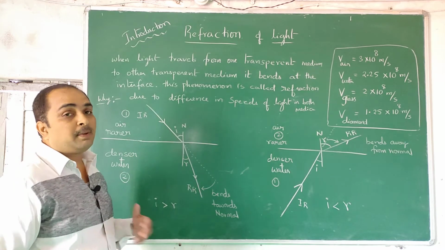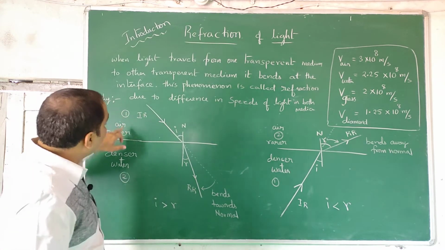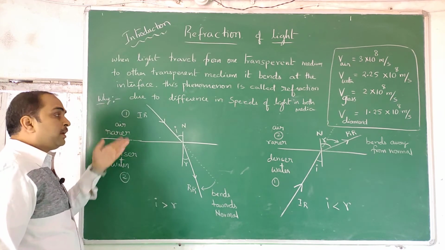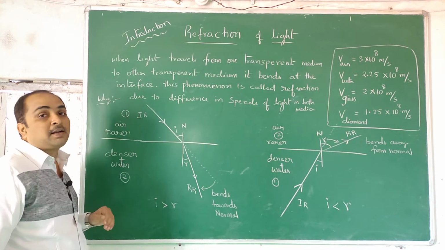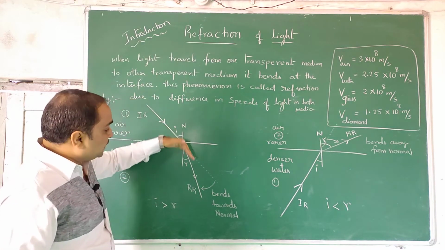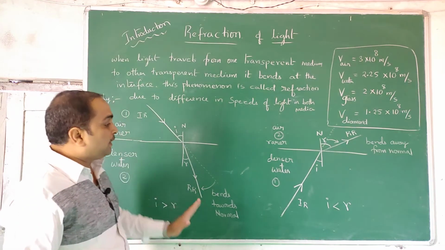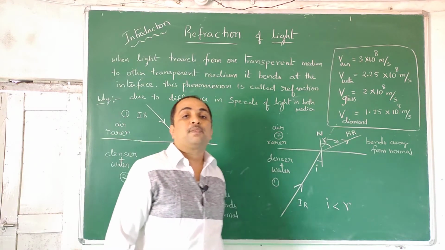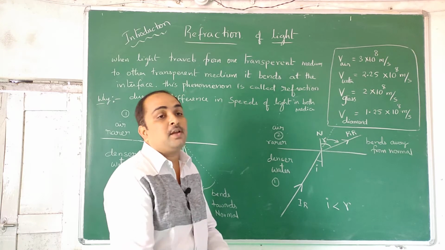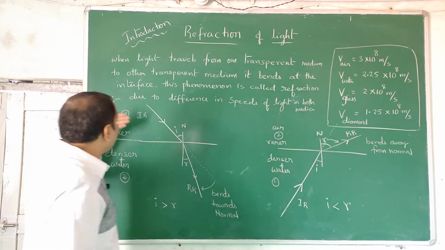If you can't remember in terms of angles, remember it like this. Don't say 1 to 2, because this can be 1 or 2, and that can be 1 or 2. So use the words rarer and denser. When light travels from a rarer medium to a denser medium, it bends towards the normal. When light travels from a denser medium to a rarer medium, it bends away from the normal. I deliberately kept water down because many times water will be down only, so first I kept air here and water here.